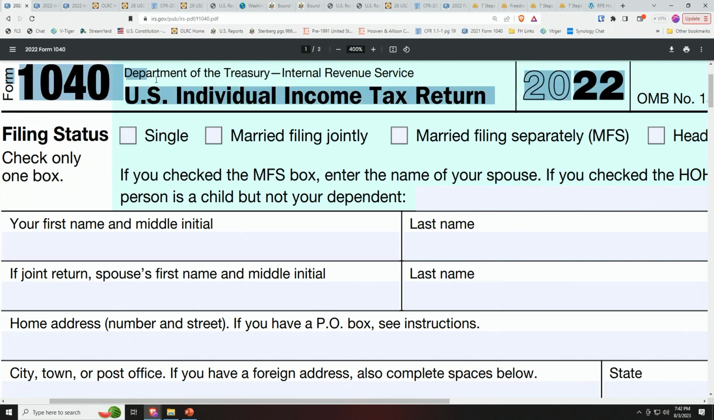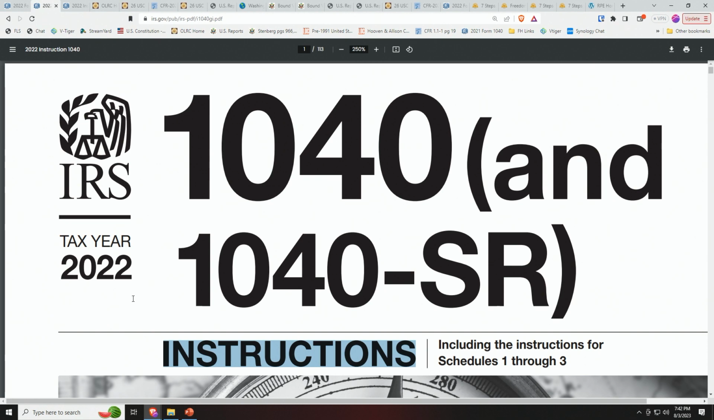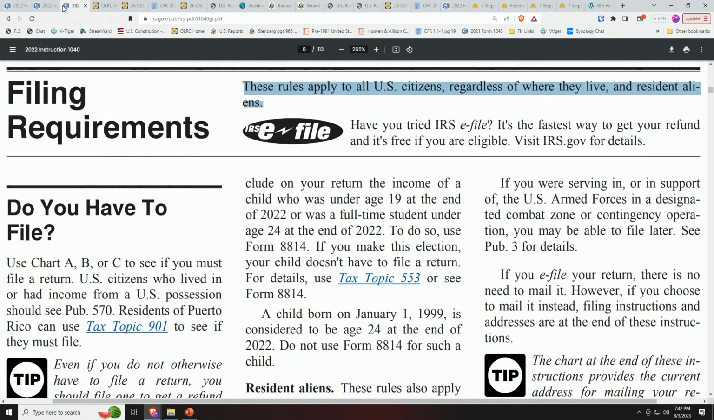Here's a 1040 U.S. individual income tax return form for 2022. The key term is U.S. Who is a U.S. individual? Depends on what U.S. you are referring to. Let's go find out. Here's the instructions for the 1040 income tax return. Under filing requirements on page 8, that tells us that these rules apply to all U.S. citizens, and I agree, regardless of where they live, and resident aliens. Okay, well, let's go see what this U.S. is they keep mentioning here.